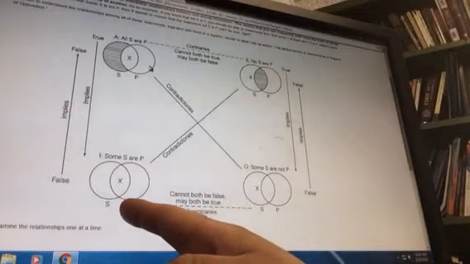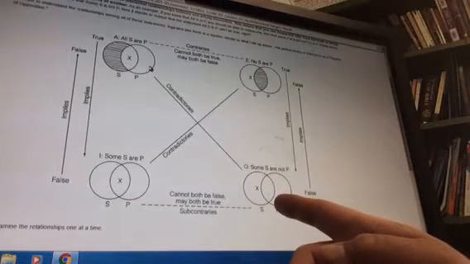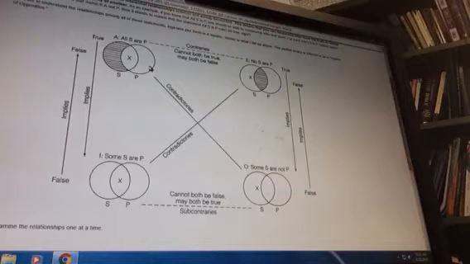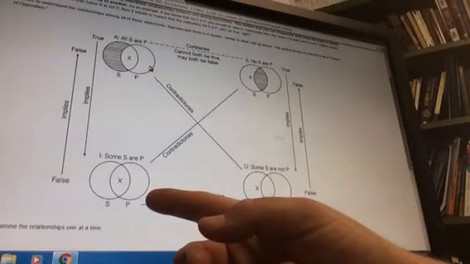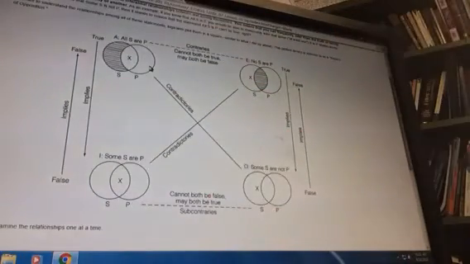You come down to the bottom, some S are P we call I, and some S are not P we call O. As far as it goes, you should try to memorize that A is a universal positive, E is a universal negative, I is a particular positive, and O is a particular negative, and be able to associate those, because it makes it simpler as you're working to have those in your mind.